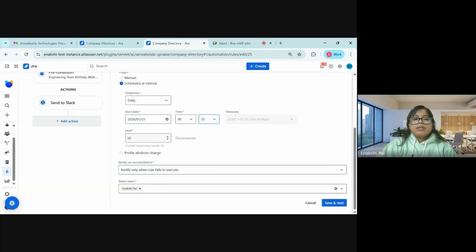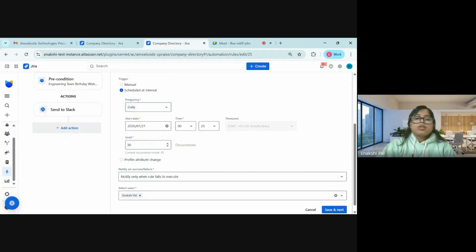So you can see here, I have selected 30 as the number of occurrences, and I've scheduled it as daily. So this means that this will run continuously for a month. The messages will get posted daily for a month, right? So I have put it as 30. If you select weekly, you can select 7 occurrences or 4 occurrences maybe. And if you select monthly, then maybe 12 occurrences, whichever suits your use case.